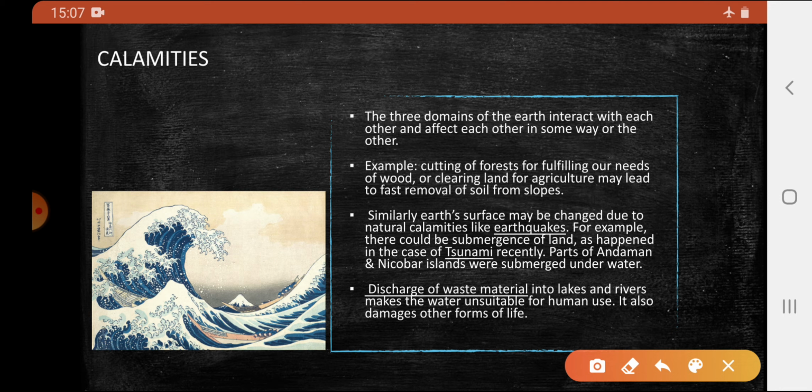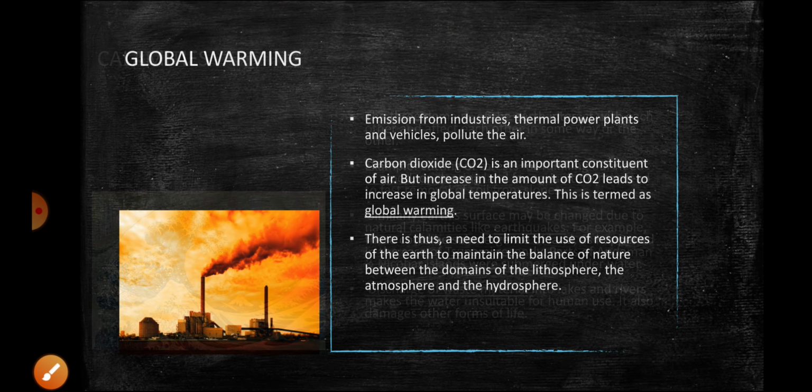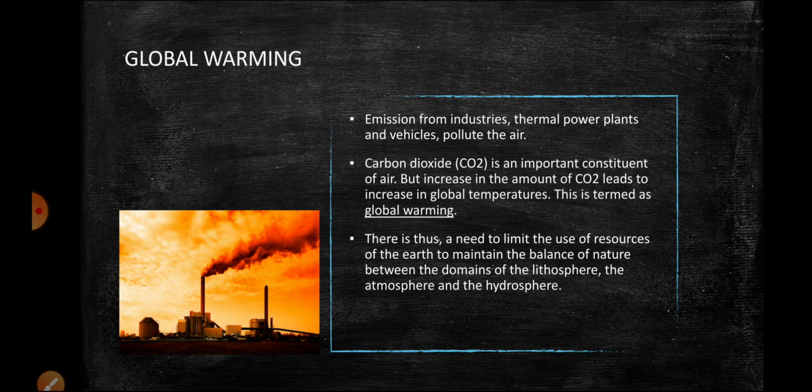The biosphere retains balance. When it is disturbed, we experience calamities like earthquakes, tsunamis, etc. Disasters can also be man-made. Example, discharge of waste materials into lakes and rivers. Emissions from industries, thermal power plants, and vehicles also pollute the air.